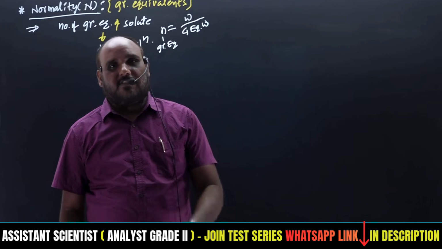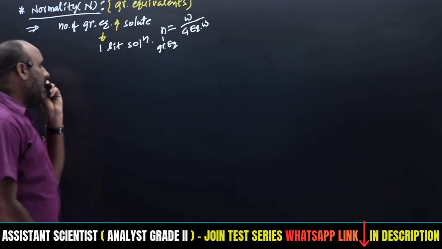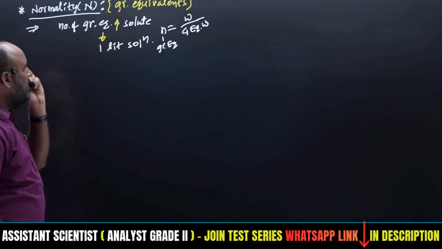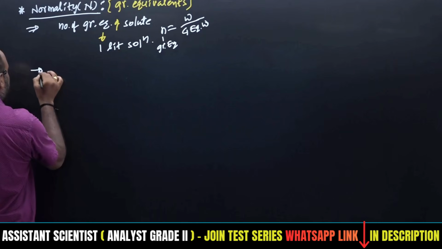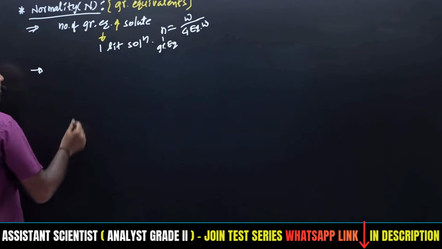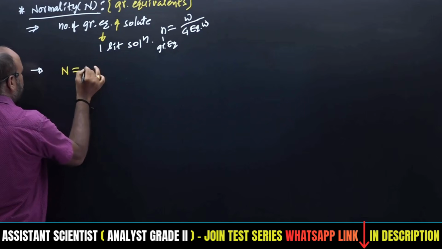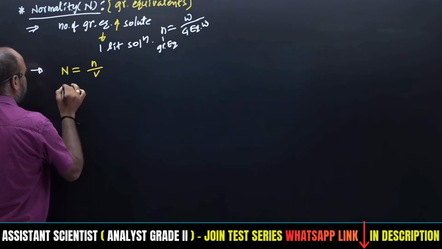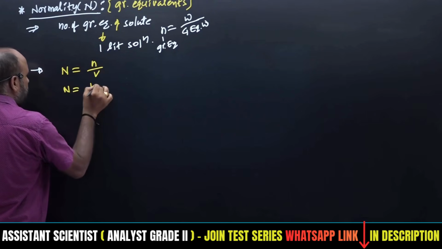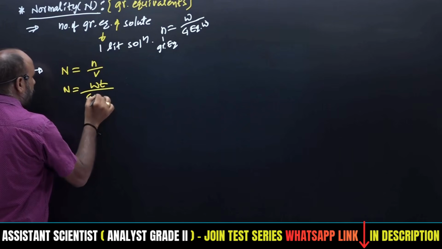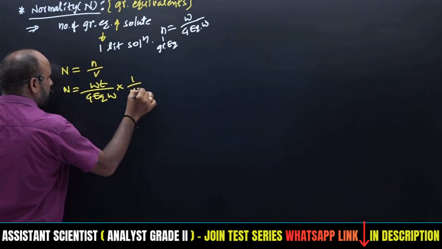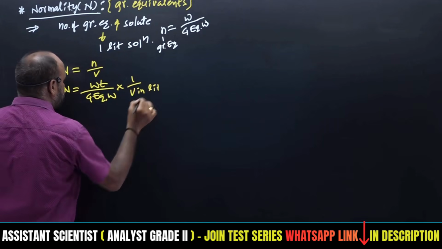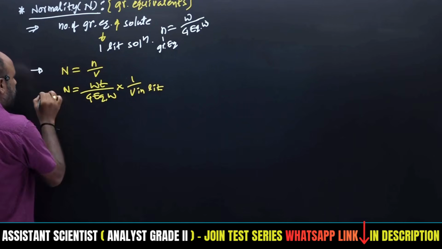What is the n factor? With respect to that we can get the equivalent weight, right? So n is weight by gram equivalent weight. Therefore all the formulas we wrote for molarity will be utilized for normality also. Normality is equal to n by v, but n is equal to weight by gram equivalent weight, into 1 by v in liters.